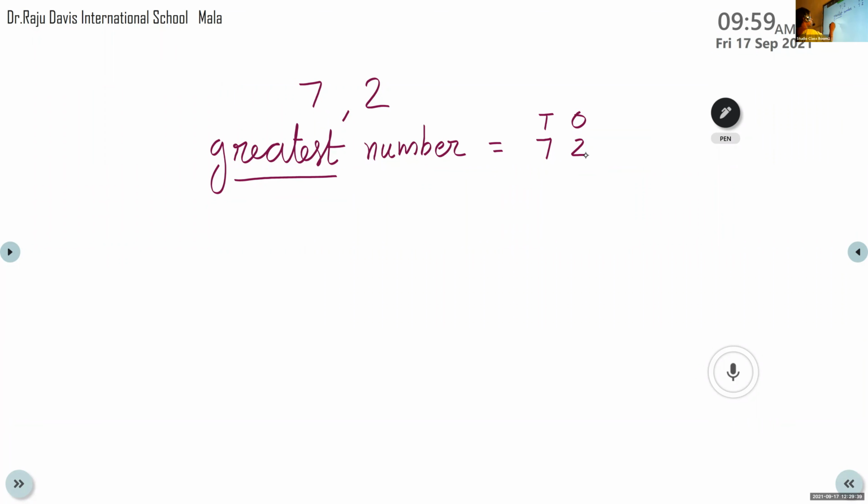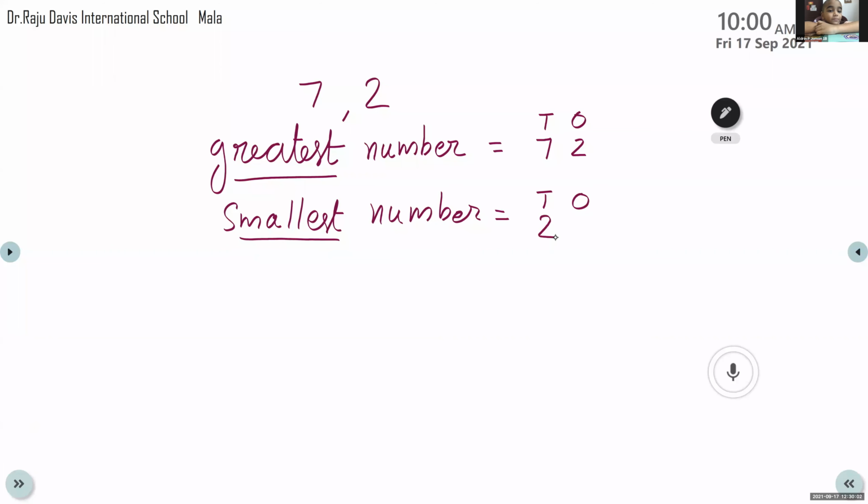Now again we can write the smallest. When we have to form the smallest number, again we are forming a two-digit number, no? So we can write the places, tens and ones. Now smallest. Look at the smaller digit in 7 and 2, which is smaller? 2. So that we can write in the tens place, and the next one we can write in the ones place. So we get 27. 2 tens and 7 ones, 27. So the greatest number is 72. Smallest number is 27.